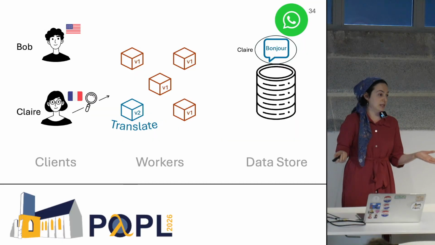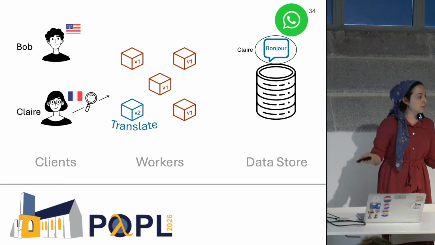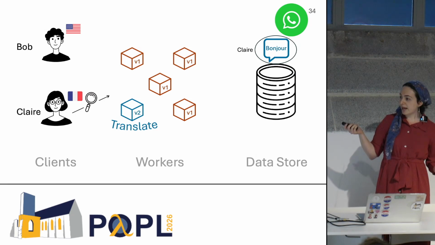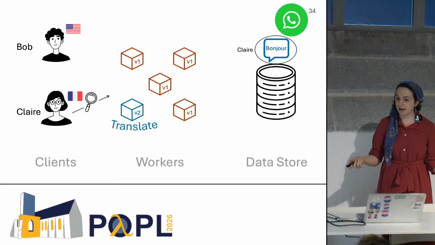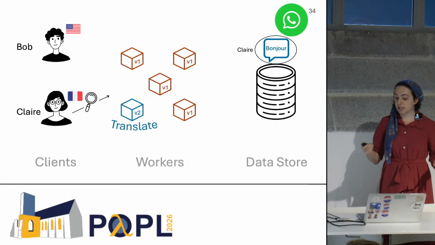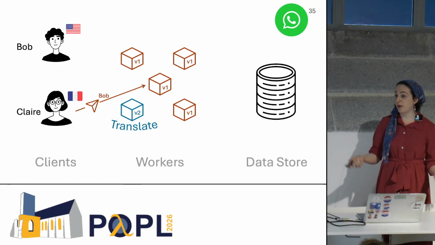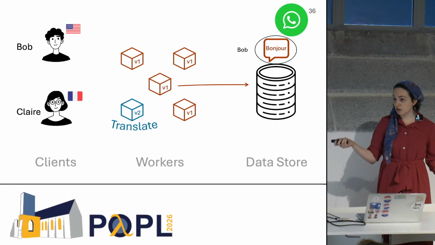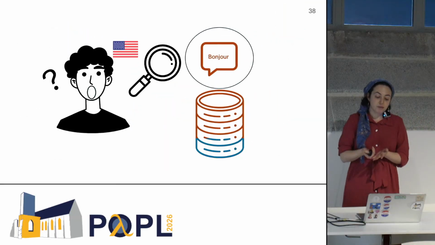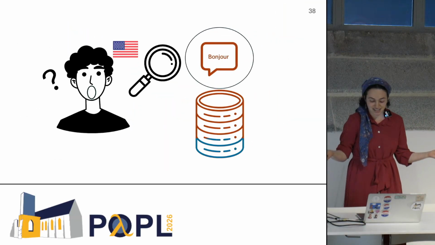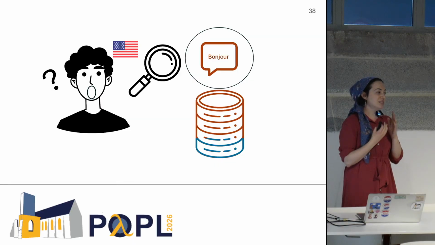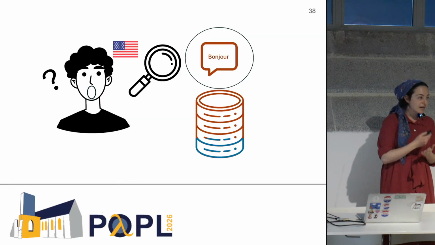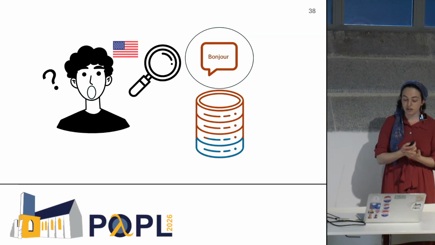OK, now Claire reads that message. And she says, oh, it's an updated system. I'll send a message back to Bob in French, and the system will take care of that for me. But we're in mixed mode, and her message can be routed to a non-updated worker. It doesn't translate the message. And being American, Bob does not know what the message says. Now, this is a very lighthearted example, but it's had very, very real bad consequences.